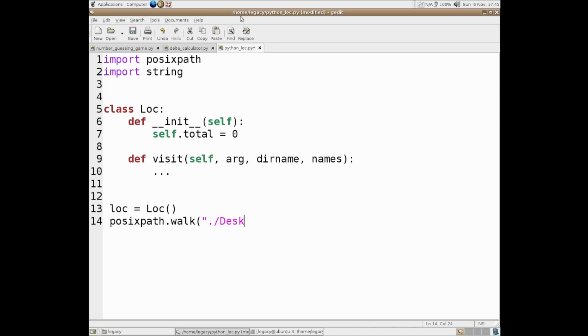So in this case, it's here, and we're doing all the folders because why not? And then we pass a callable that is called every single time on every file. So this is lock.visit for us, and then we pass an argument which we don't use, so I'm just passing 0.